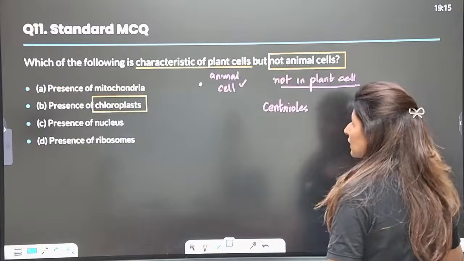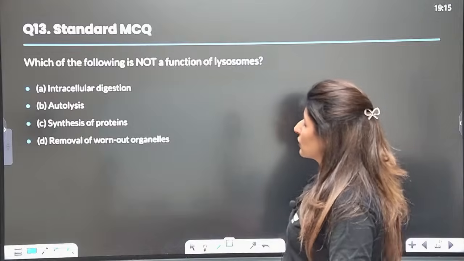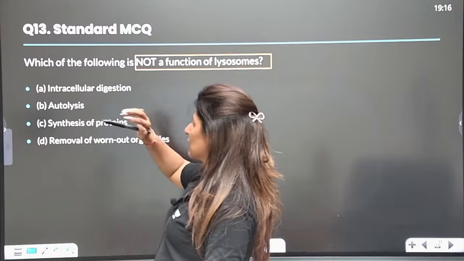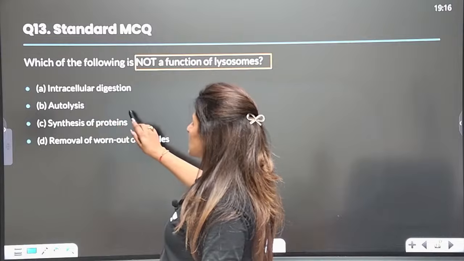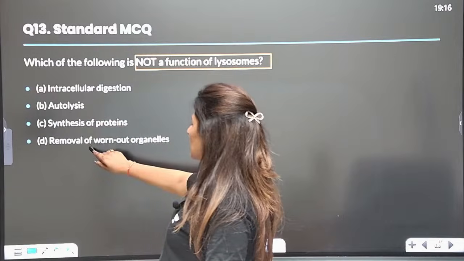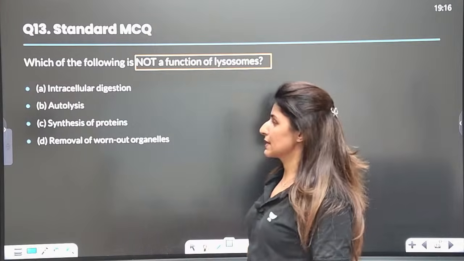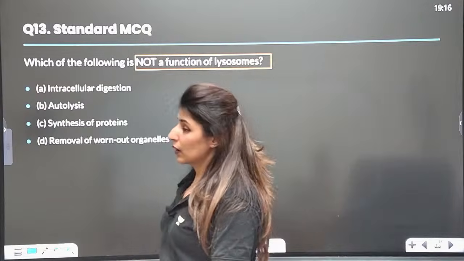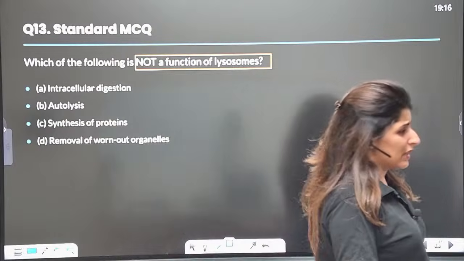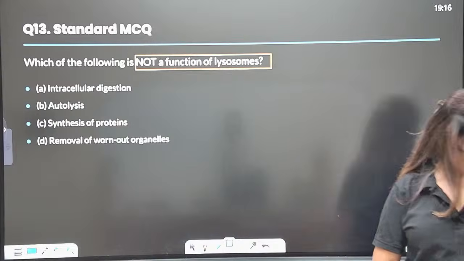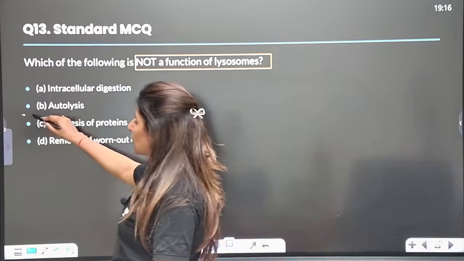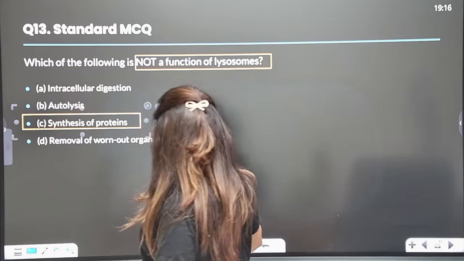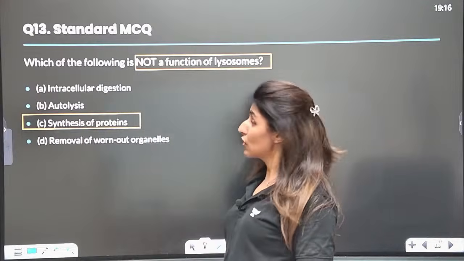It is direct. Now, the next question: which of the following is not a function of lysosomes? Intracellular digestion, autolysis, synthesis of proteins, or removal of worn out organelles. Which function is not performed by lysosomes? It is very direct. The synthesis of proteins is done by ribosomes and by RER, so it is not a function of lysosomes, while all others are.